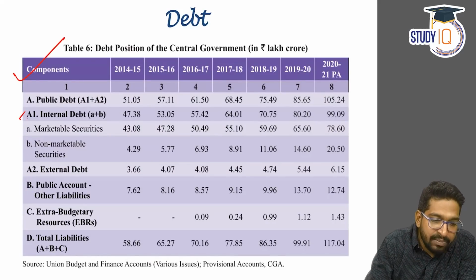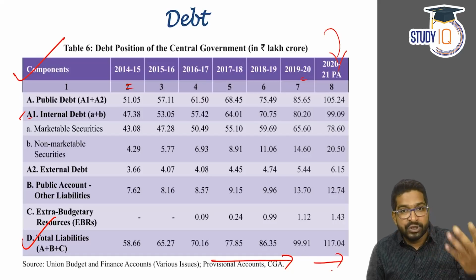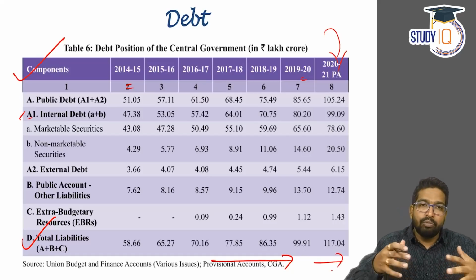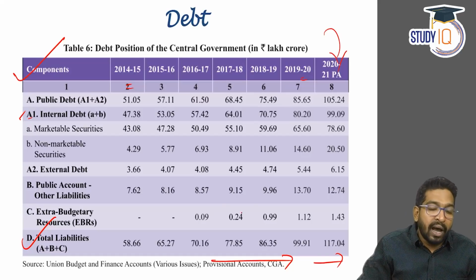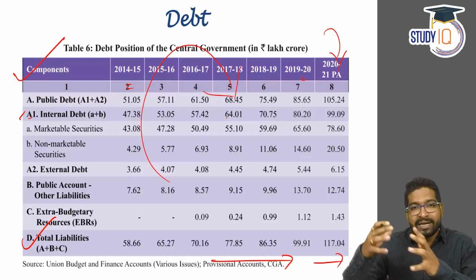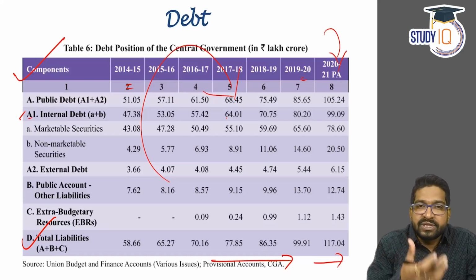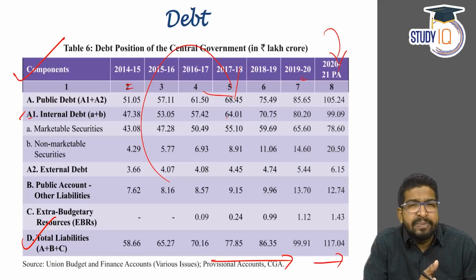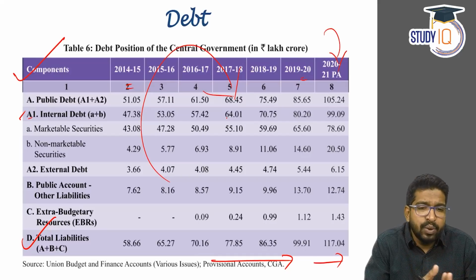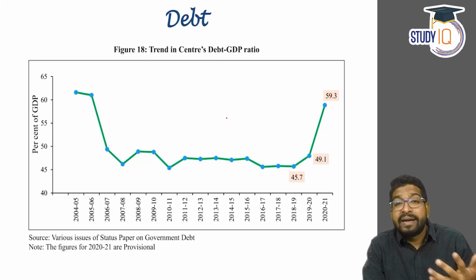If you look at the debt numbers, the total liabilities, from 2014 to 2020, the number is going to increase. In fact, 2020-2021 is much higher, which is quite anticipated because of the pandemic. More and more borrowing, the debt is going to go high. But this money was pumped into the economy because money was directly put into people's accounts. Vulnerable sections and women got money through different schemes, Pradhan Mantri Garib Kalyan Yojana, Swanidhi Yojana, PM Kisan Yojana. So money was pumped into the economy. That's why this year also we might see the same thing.